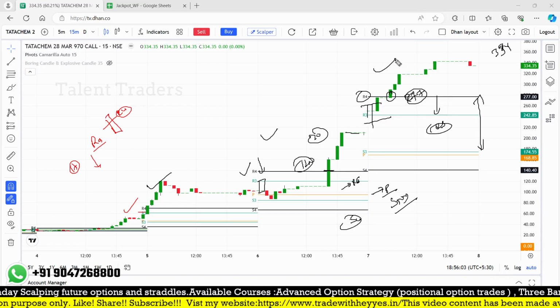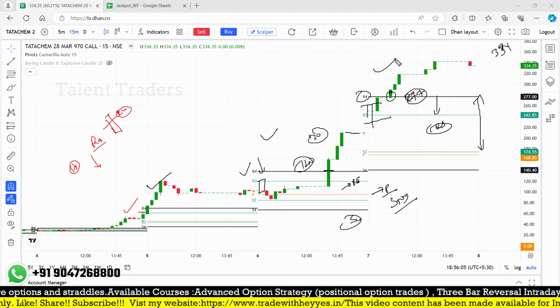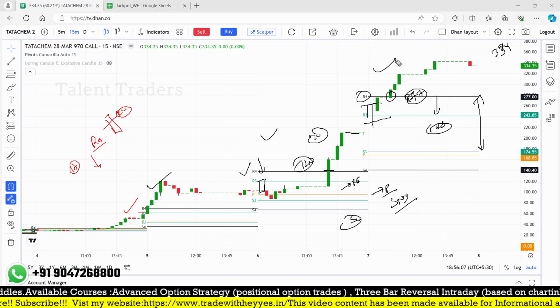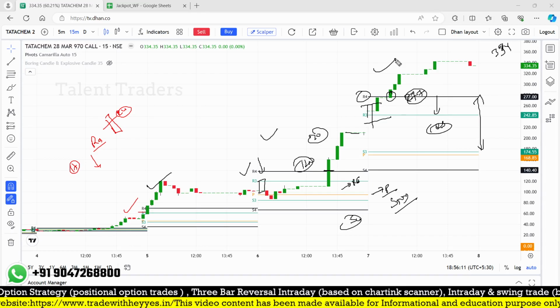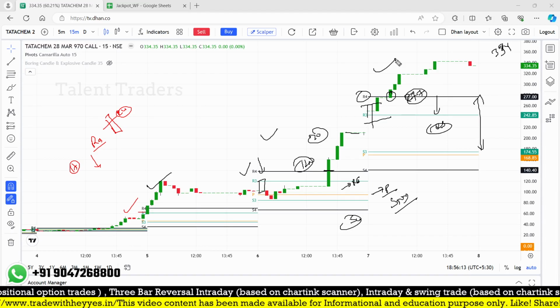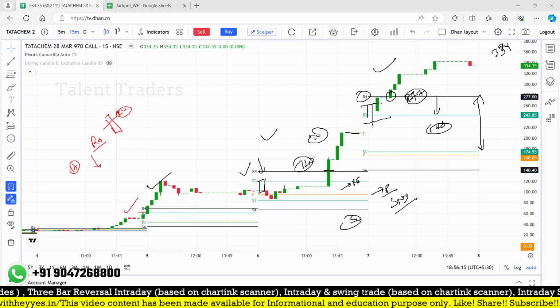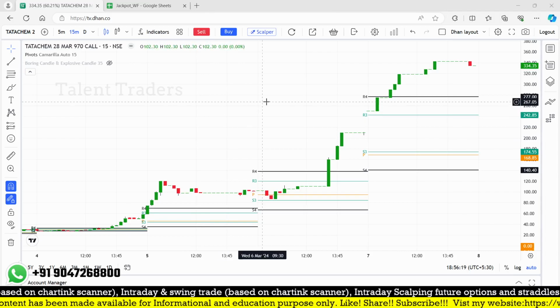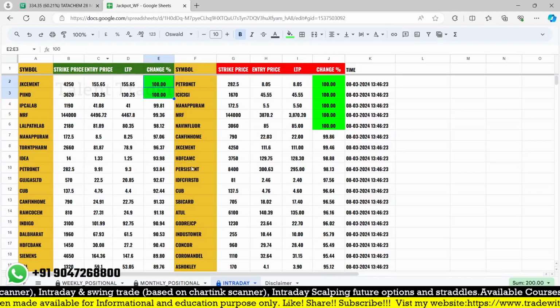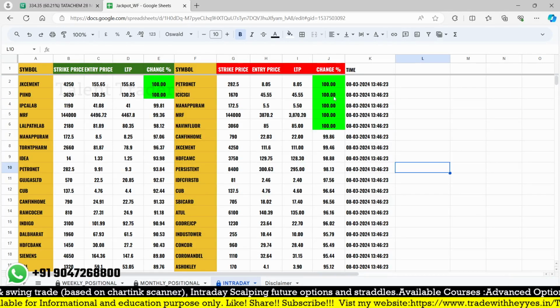You can search with Google also. Most of the websites are not providing the ATM data. We are the only ones providing the ATM data with a Google sheet. If any other site provides that kind of ATM premium detail, you can let me know in the comment box. I hope you understood the concept you are using on your ATM.